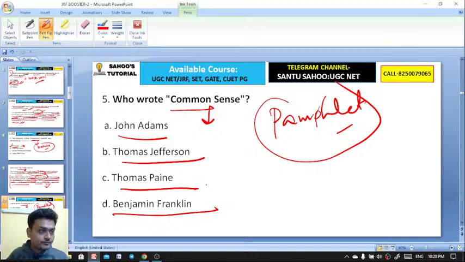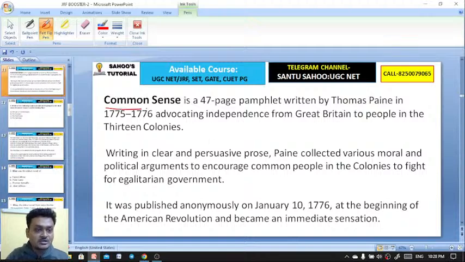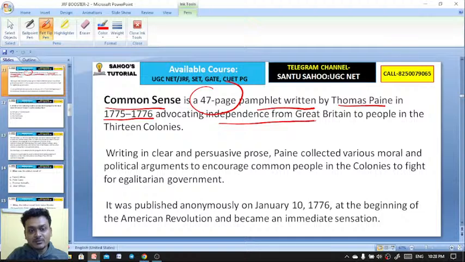No, it's not B actually. Here the right answer is Thomas Paine. It's not Jefferson, it's Thomas Paine. Thomas Paine has written Common Sense. Common Sense is a 47-page pamphlet written by Thomas Paine in 1775 to 1776, advocating independence from Great Britain.